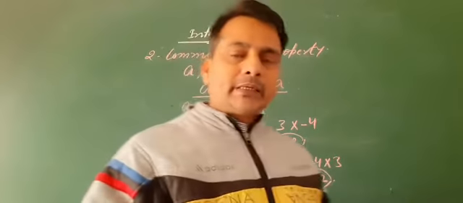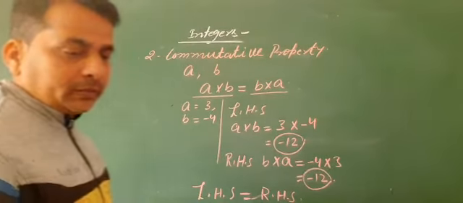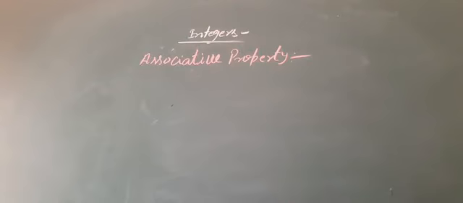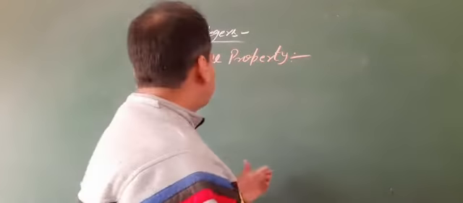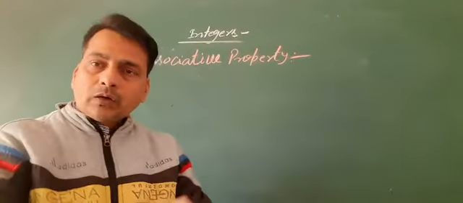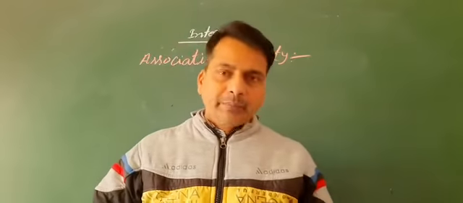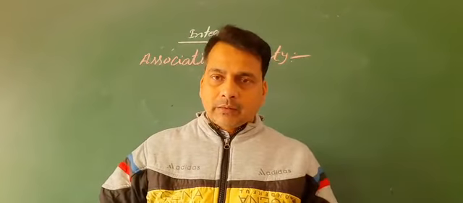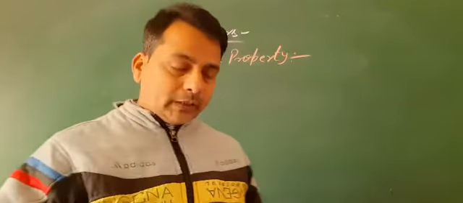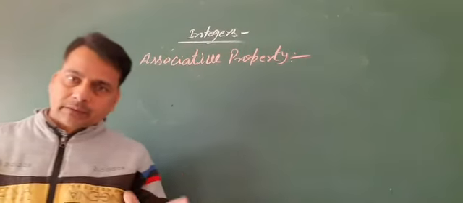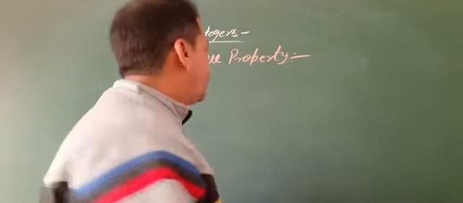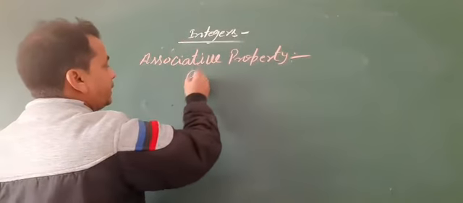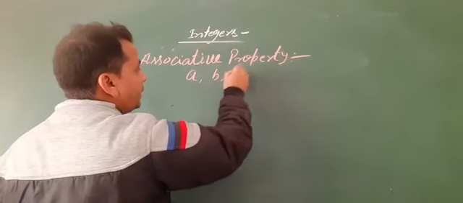And the next property is the associative property. Associative property over multiplication. Suppose there are three integers a, b and c.